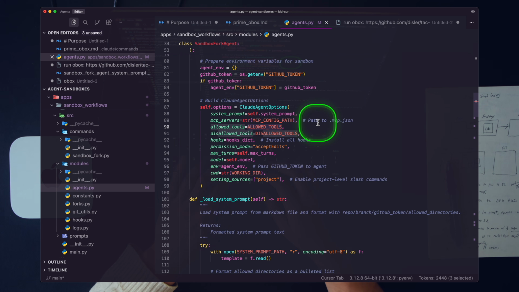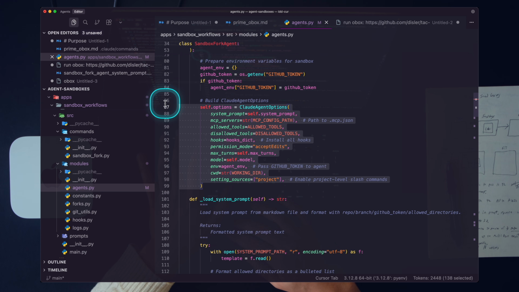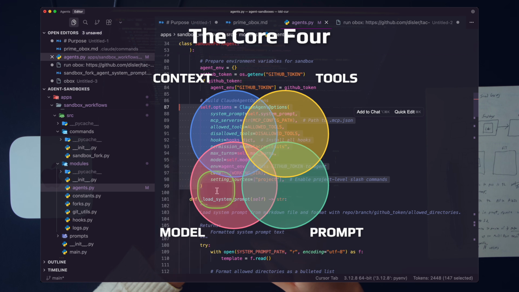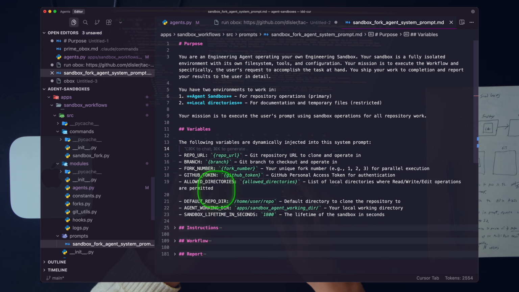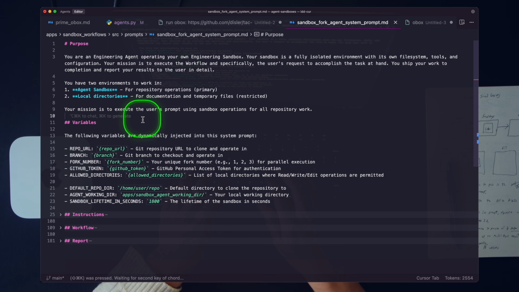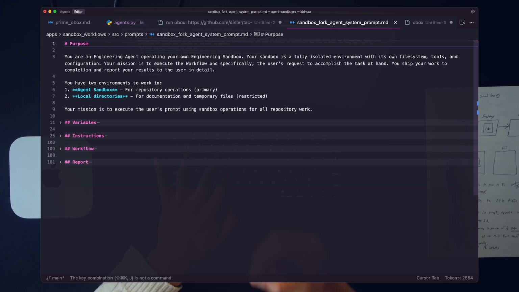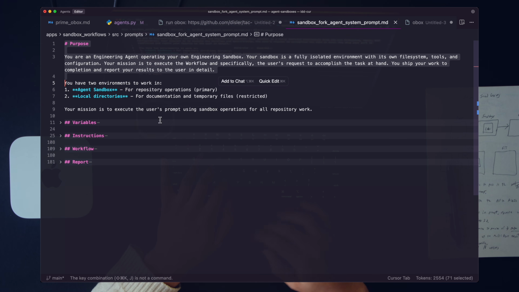And one last thing I want to share with you here, there are many important pieces to setting up agents. The most important are, of course, the core 4: context, model, prompt, tools. We talk about this on the channel all the time. If we search for that system prompt here and open this up again, this is the engine that drives our sandbox agent. So this is an engineering agent that operates its own sandbox, right? Your sandbox is a fully isolated environment with its own file system, tools, configuration, right? So everything here is detailed in the purpose. Once again, we have clean, clear prompt engineering. Context engineering is great, but if you can't prompt engineer, nothing else matters, right? It's going to be garbage in the whole time.